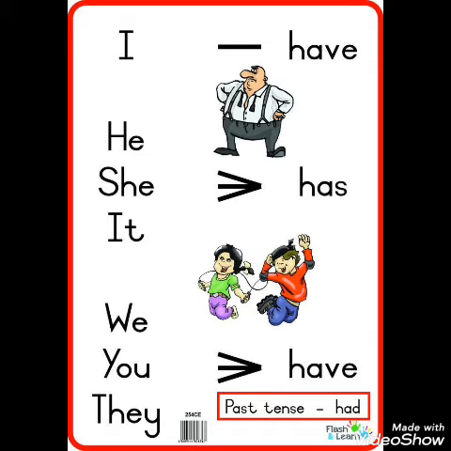In the previous session we have learned about vowels and consonants, but in this video we are going to learn about the topic of have and has. Have and has are different forms of the verb to have. Even though they come from the same word, there are slight differences in the way they are used. Have is used with I, we, you and they, while has is used with he, she and it.